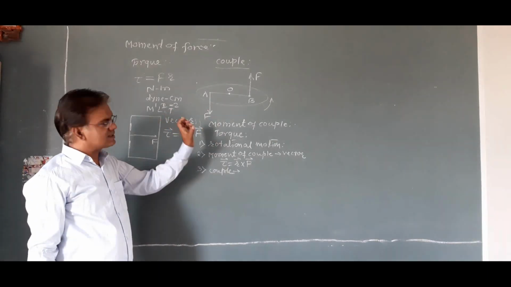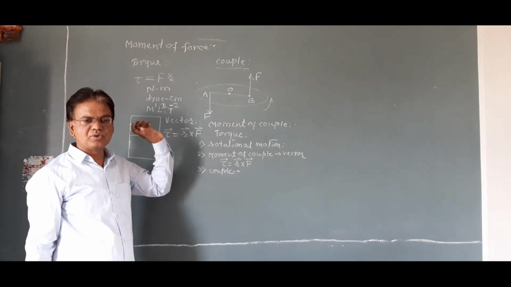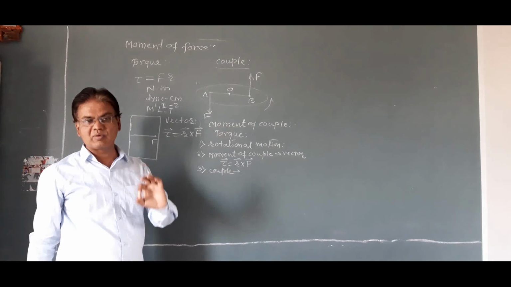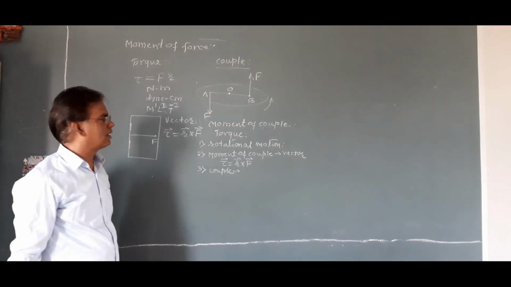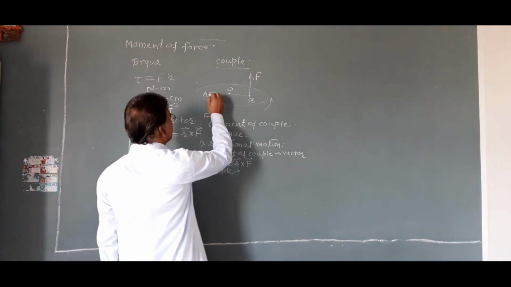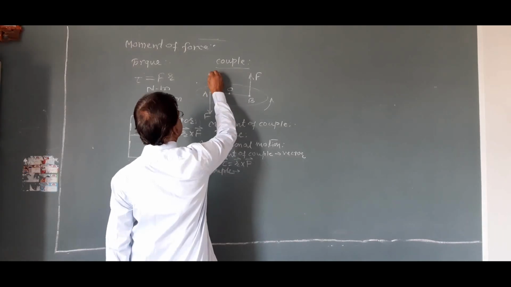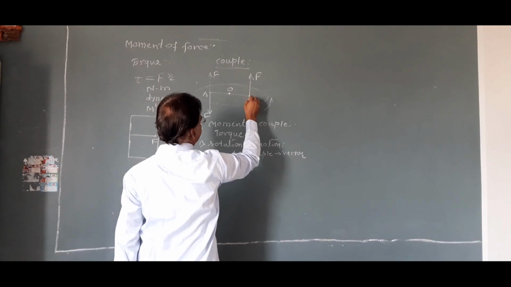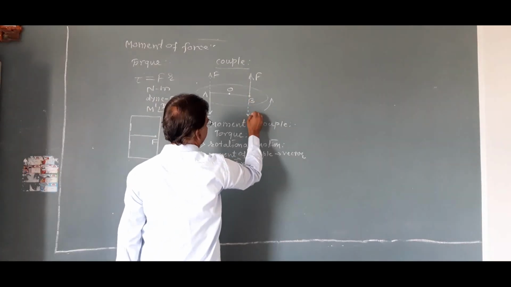To balance or neutralize this couple, note that a single force never balances a couple. So we have to apply forces at A and B in this direction.